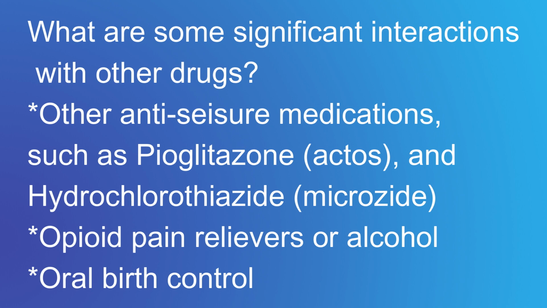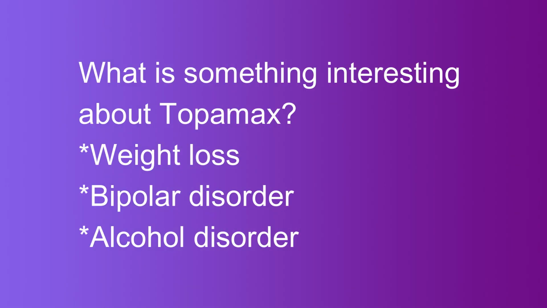This drug does not interact well with other anti-seizure medications because it slows brain activity, and in combination with other drugs that do the same thing, it could be really harmful. Opioid pain relievers and alcohol do the same thing. They act as a sedative and slow brain activity, so it could lead you to be further impaired. Also, we shouldn't take this in combination with oral birth control because it can make the birth control not effective. What is something interesting about the drug?